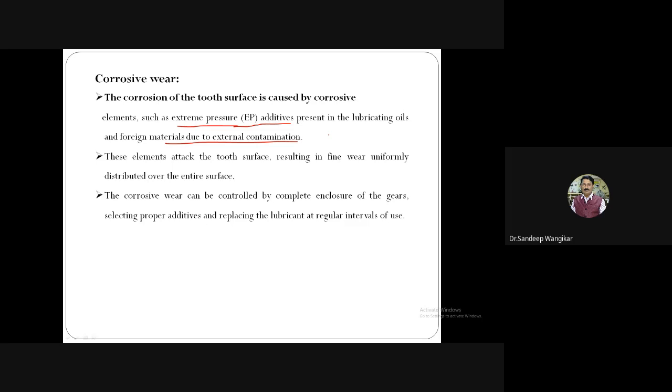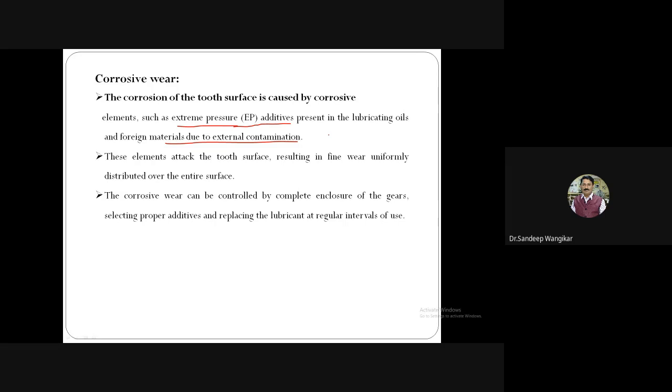Contamination, for example, the gearbox is open to atmosphere. There is no closure made. It is completely open. Then whatever the atmospheric contamination is there, definitely it will corrode. For example, we are using a gearbox in the fertilizer industry, chemical industry, general atmosphere, and nuclear industry. In general atmosphere, the same material will not corrode, even open. We cannot use such an open gearbox in case of nuclear. Definitely there are some dangerous effects.